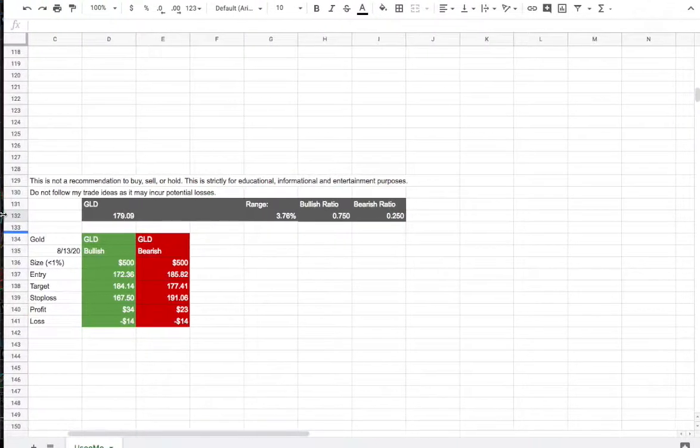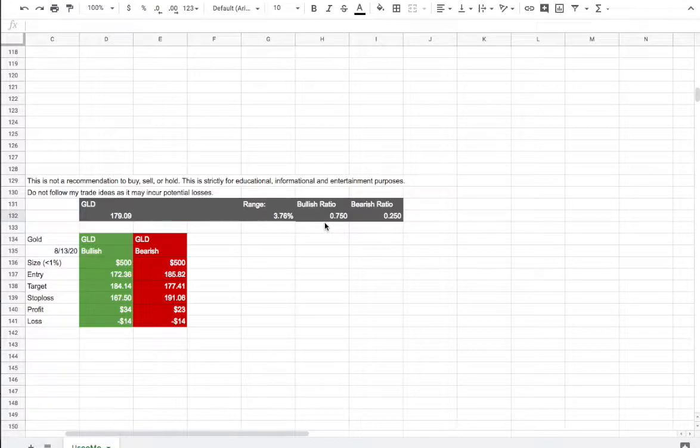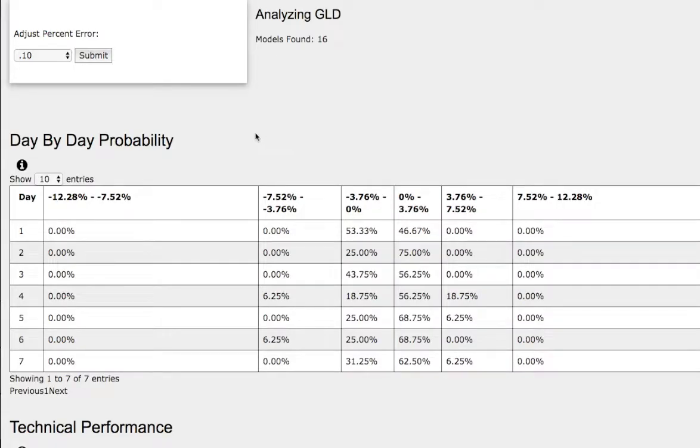These ideas come from the day-by-day probability model. The range, the bullish and bearish ratios come from this model right here. So these models are available in the link below, so do check it out. As we progress to the 5th day, we have a 69% chance for GLD or gold to climb higher between 0 to 4%, and on the extreme case, a 6% chance for it to climb between 4% to say 8%. On the other hand, to the downside, we have a 25% chance to fall between 0 to negative 4%.